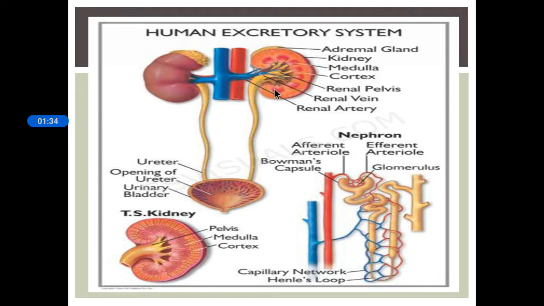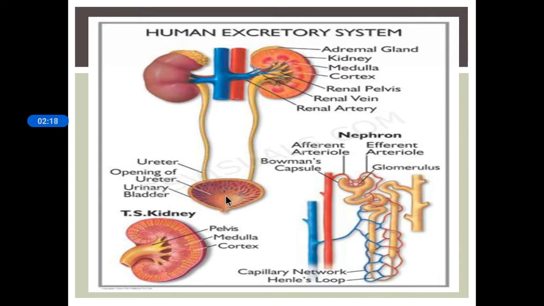Okay. So what is the process of excretion actually? Here you can see the renal artery. The renal artery brings blood containing waste substances into the kidney. Okay, and the kidney filters that blood. Then what happens? The urine is produced. So urine produced in the kidney passes through the ureters into the urinary bladder, where it is stored until it is released through the urethra.